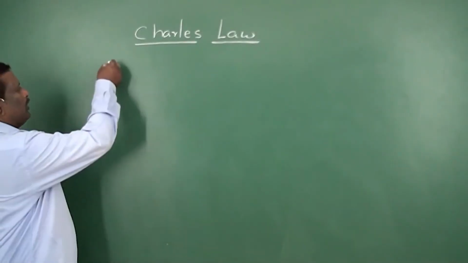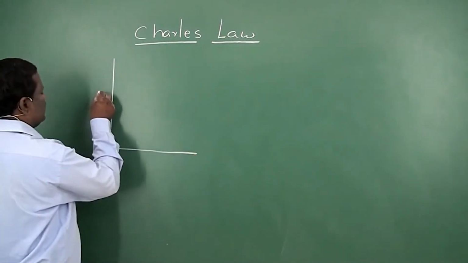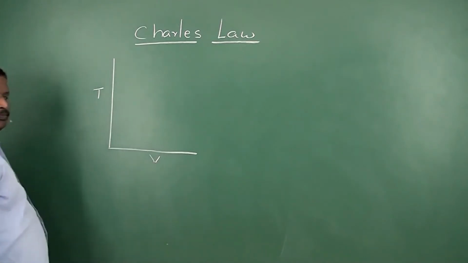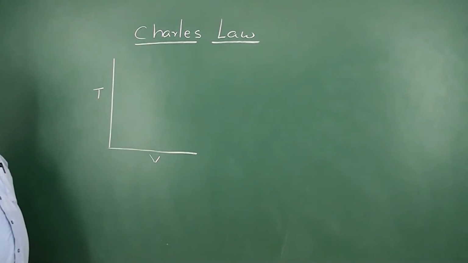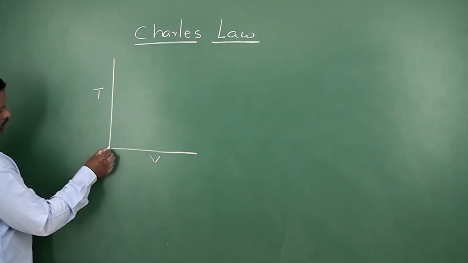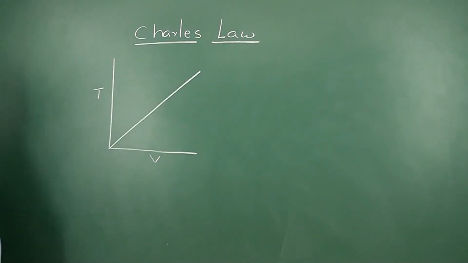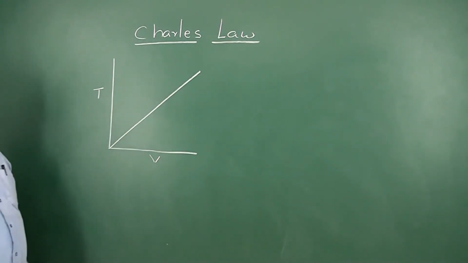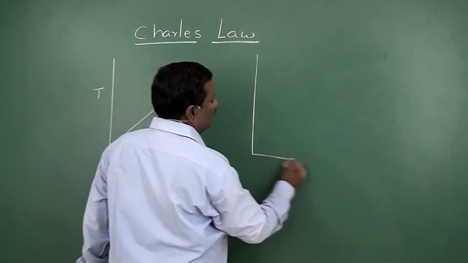If we plot a graph between volume and absolute temperature, this is volume, and if temperature is plotted against volume, it will go like this. But if you take temperature in centigrade scale, there also you will get a straight line, but it will not go through the origin.